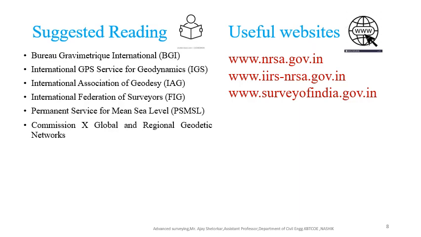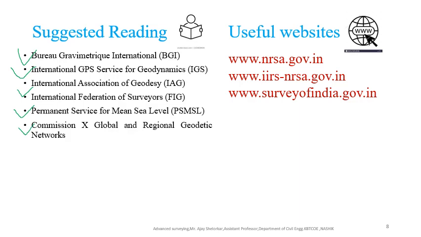Suggested reading: Bureau Gravimetrique International, BGI; International GPS Service for Geodynamics, IGS; International Association of Geodesy, IAG; International Federation of Surveyors, FIG; Permanent Service for Mean Sea Level, PSMSL; then Commission X, global and regional geodetic network.